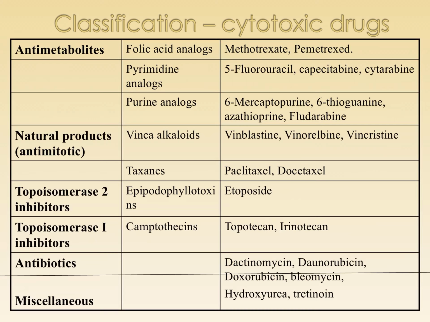Topoisomerase 1 inhibitors inhibit the nicking to reduce the positive supercoils. Topoisomerase 2 inhibitors inhibit the resealing. Antibiotics basically produce the peroxide ions which are going to damage the DNA, and also they prevent the repair of DNA.